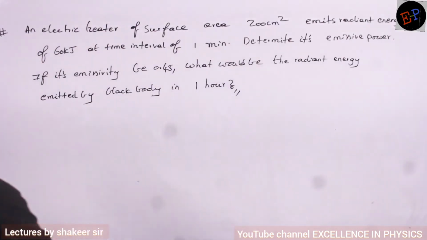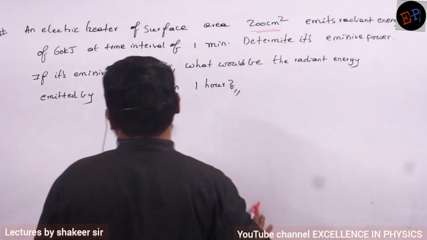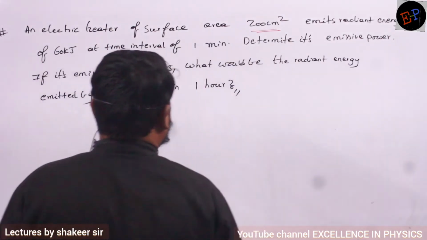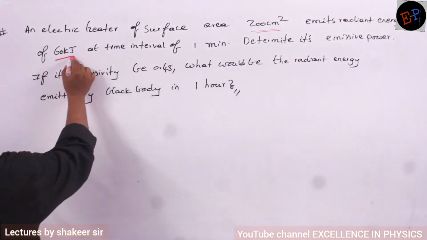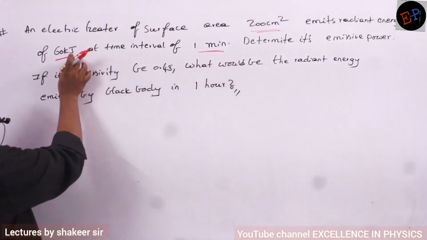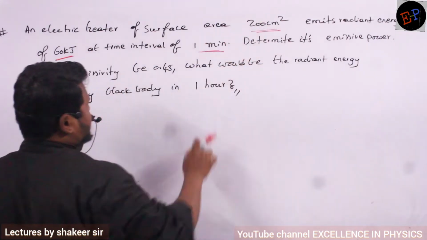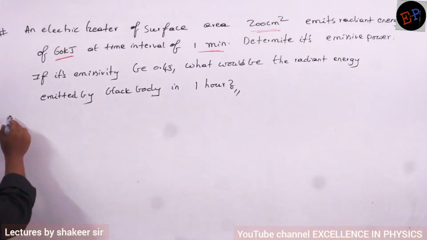So see this question. An electric heater has a surface area of 200 centimeters square. It emits energy of 60 kilojoules in a time interval of 1 minute. In 1 minute it is releasing this much energy and it has this much surface area. Determine its emissive power. That is the first question. First of all, let us do the first question.